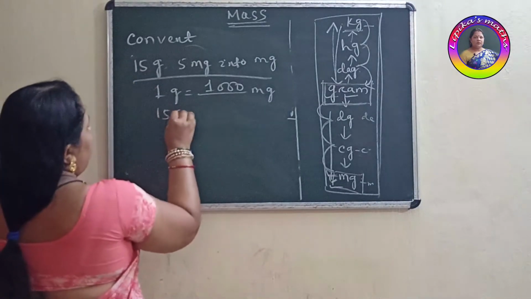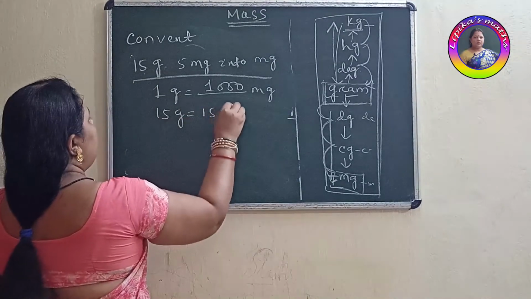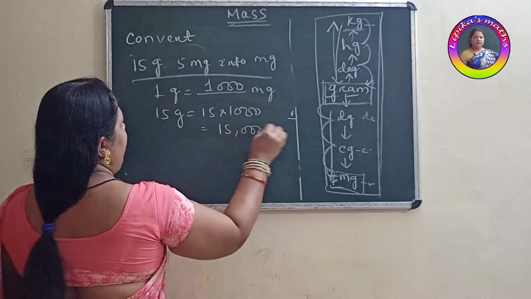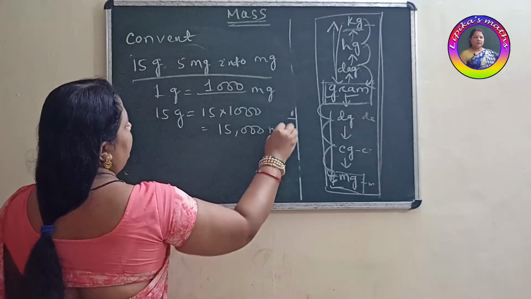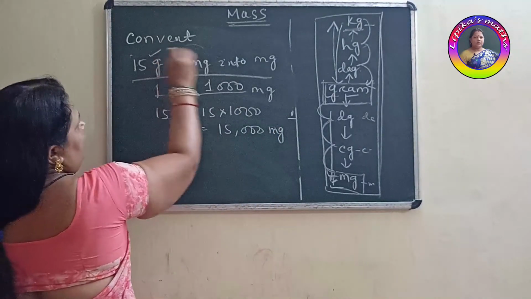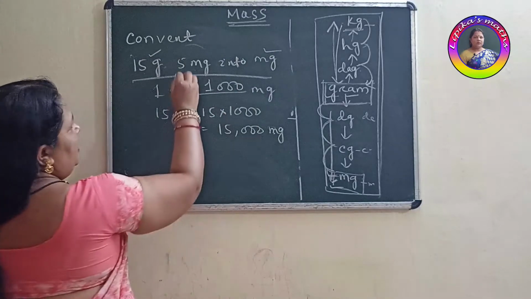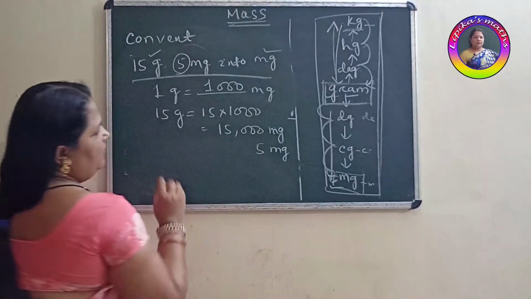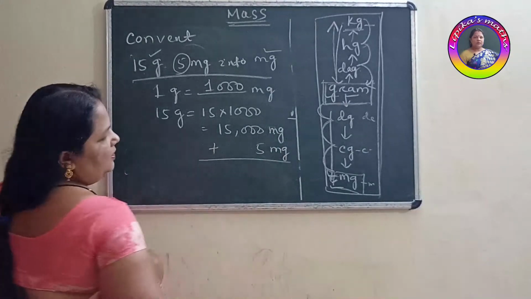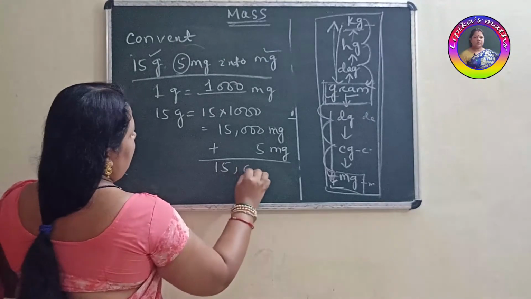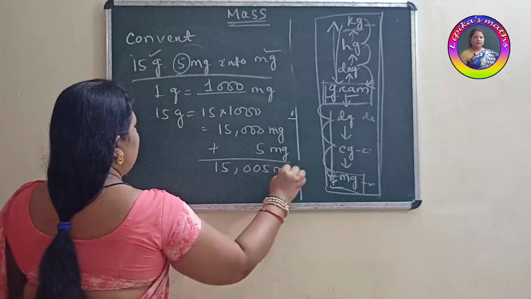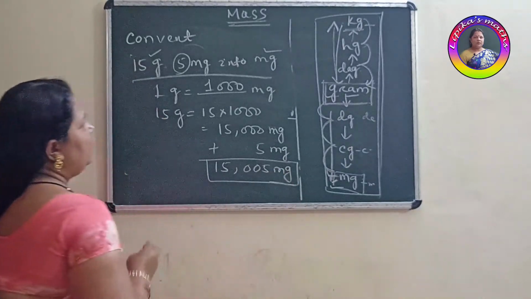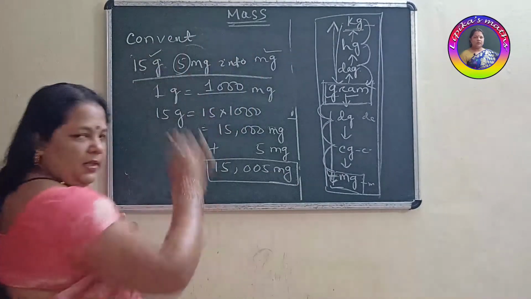It is given 15 gram. So 15 into 1000, it's coming 15,000, children, milligram. We converted first gram to milligram. Then this thing is left out, 5. Now what you will do? Add both the values. Clear? It's coming 15,005 milligram. Now we got the answer in our single unit milligram. We converted gram and milligram into milligram.